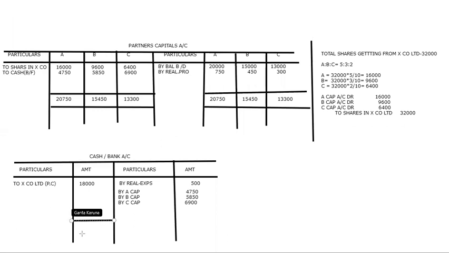Did it get tallied? On the credit side, it should be 18,000. Did you get 18,000? Yes. Yes. Okay. So that means we have properly distributed.